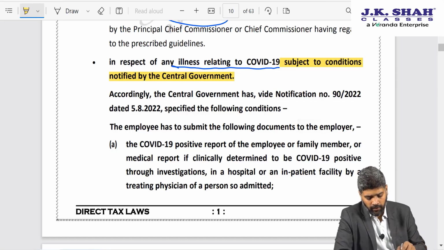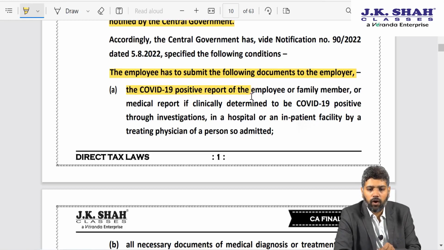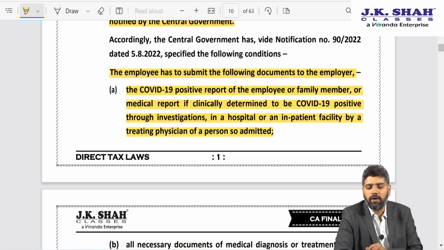Now what are the conditions? The employee has to submit the following documents to the employer: COVID-19 positive report of the employee or family member, or medical report if clinically determined to be COVID-19 positive through investigations in a hospital or inpatient facility by treating physician of a person so admitted.